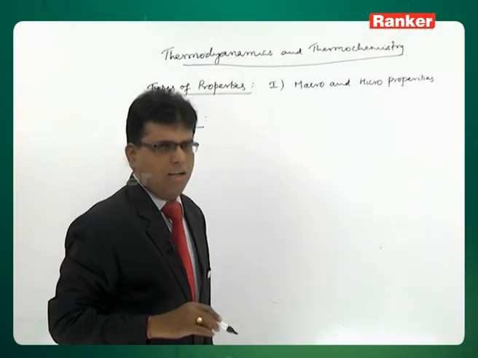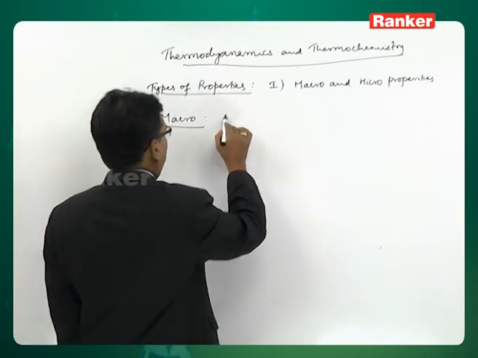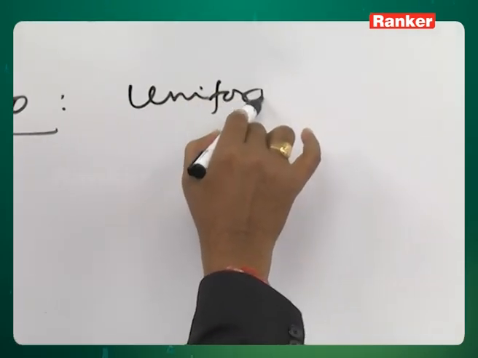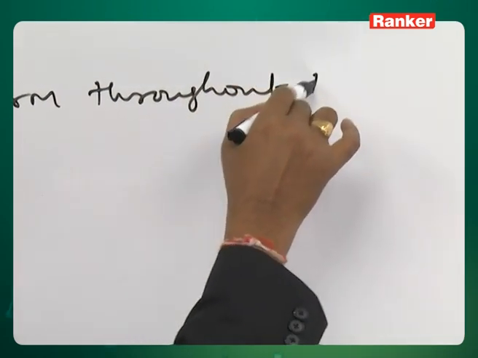Macro properties are the properties of a system which are uniform throughout the system.